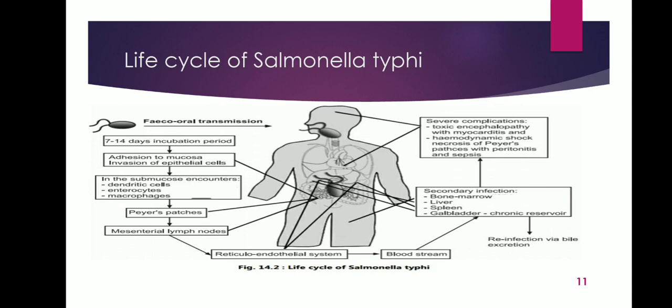Life cycle of Salmonella typhi. The mode of transmission of Salmonella typhi is fecal-oral transmission, and the bacteria exist in the host body through its stools. Rarely, the bacteria can also be present in urine. If an infected person touches any food without cleaning their hands after defecation, it causes contamination of that food. So if any healthy person eats this contaminated food, then he will also become infected with Salmonella typhi.